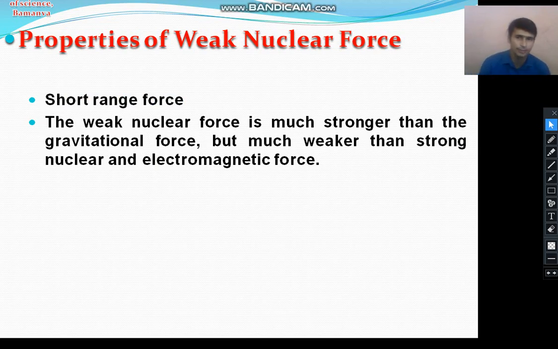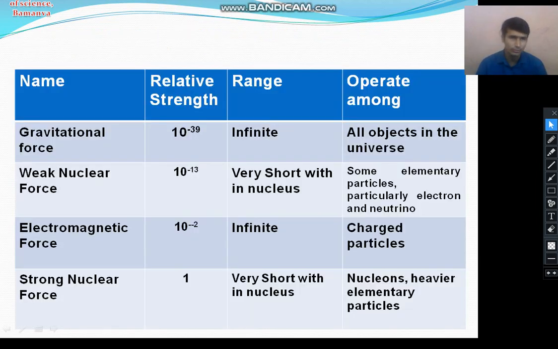The weak nuclear force is also a short range force. It acts within the nucleus over a very short range, up to 10 raised to minus 15 meter. So these are the two important properties of the weak nuclear force.